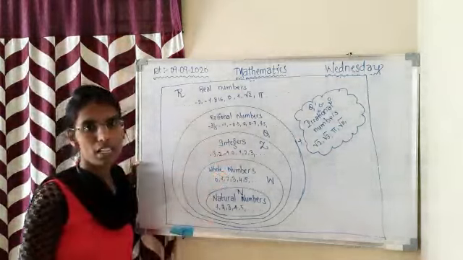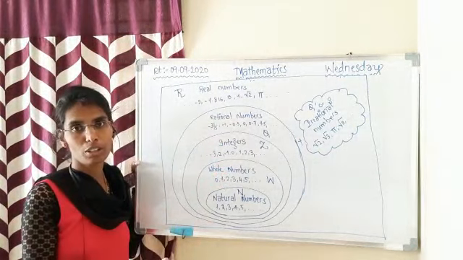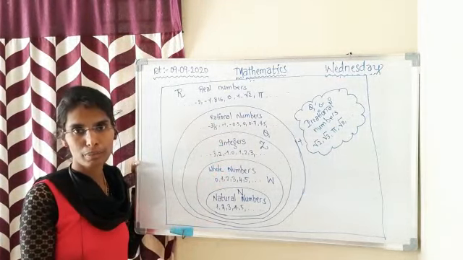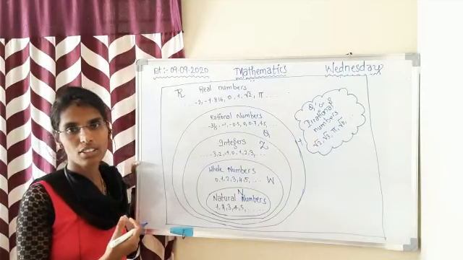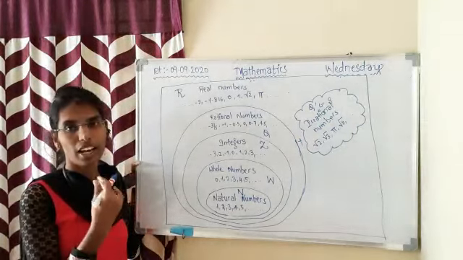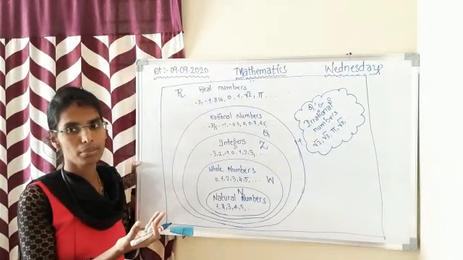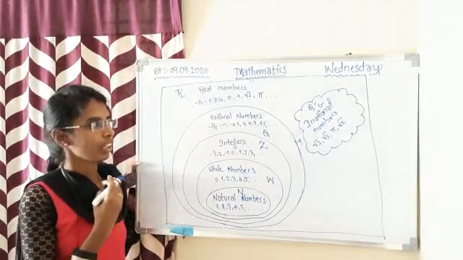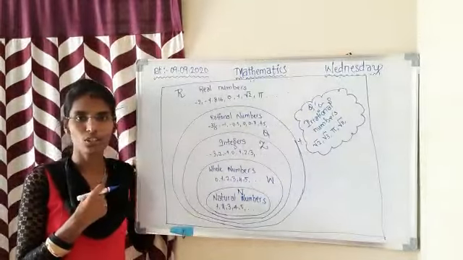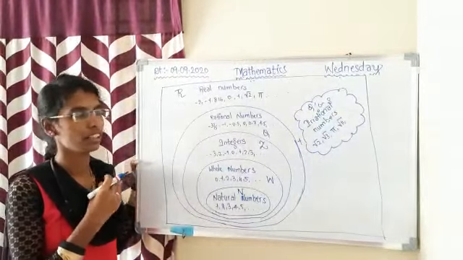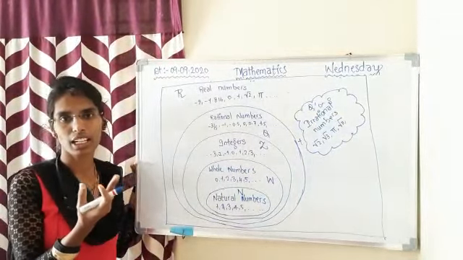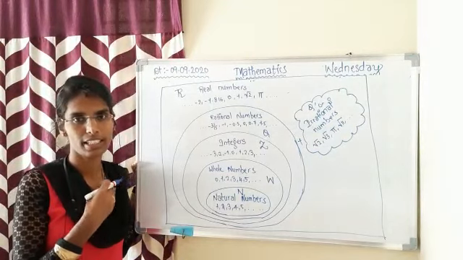Irrational numbers are the numbers which cannot be represented in the form of P by Q. Real numbers is a combination of rational numbers and also irrational numbers. Okay, that is what for today. We'll see the other types of numbers, like prime numbers and composite numbers, in the next class.